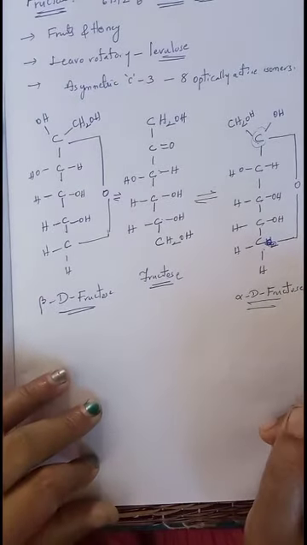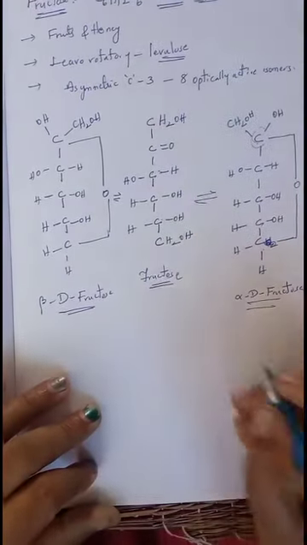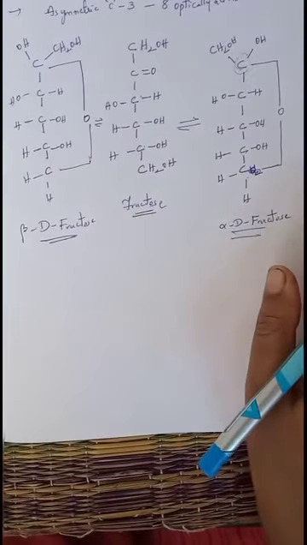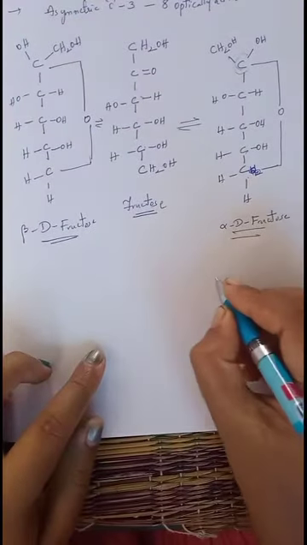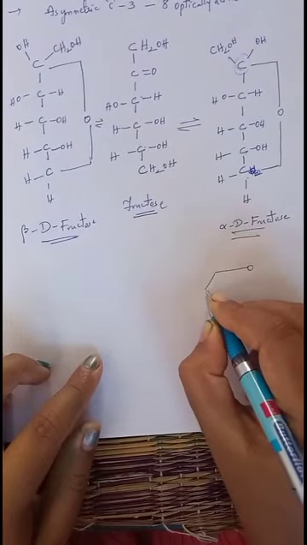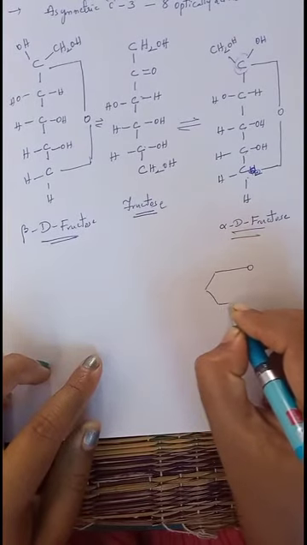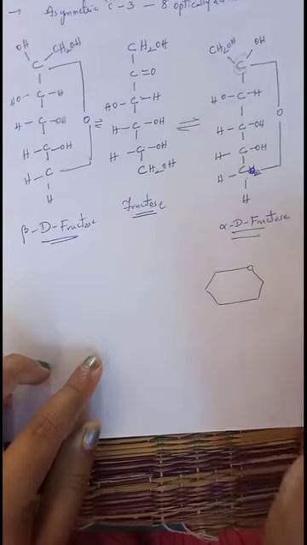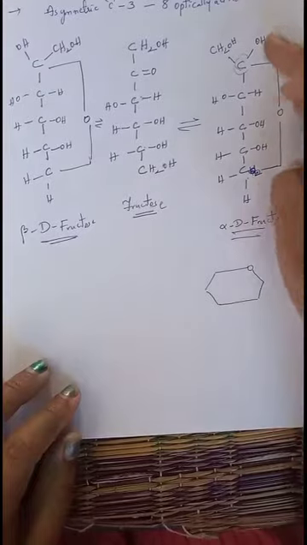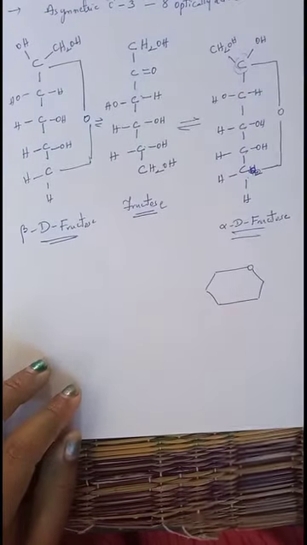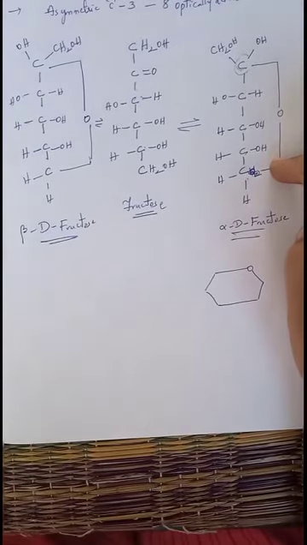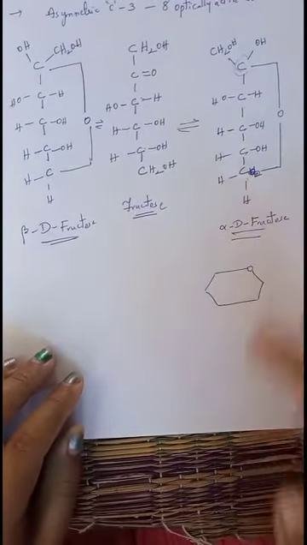It exists in pyranose form, and it can also show furanose. Pyranose is a 6-membered cyclic ring which contains 5 carbon atoms and 1 oxygen. First we will see the pyranose structure. Even on this side, OH is present on which side? Right side. Right side groups we always represent below the plane of the ring.